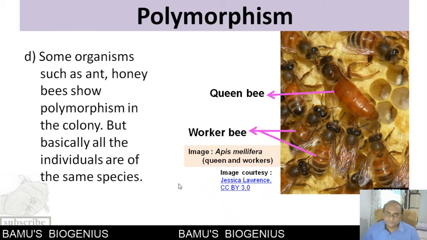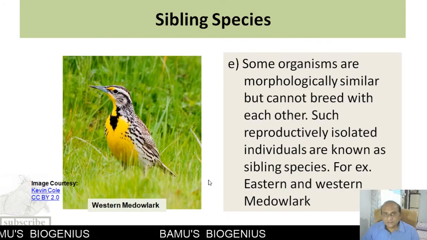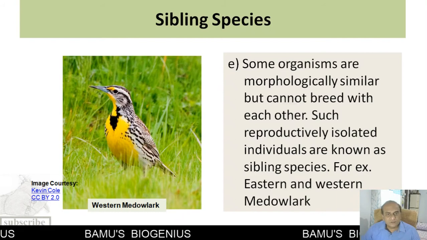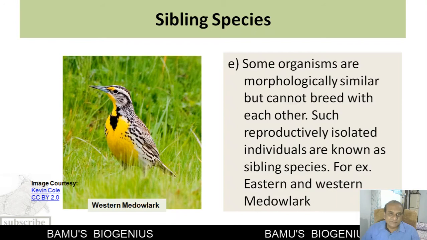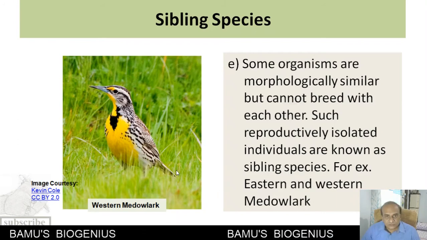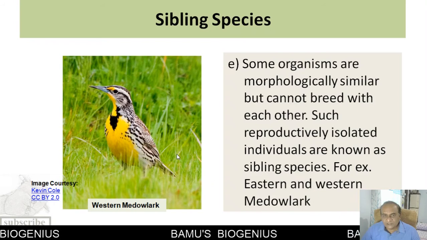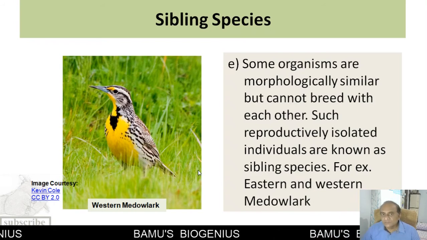Then the sibling species. Now see here, until now we have seen that morphologically different individuals are there of the same species, but here you will find that although these two individuals show the same morphological features, they belong to two different species.